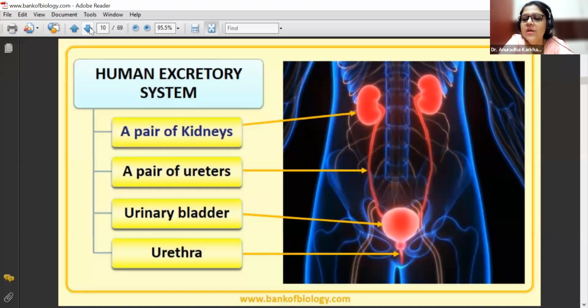Okay, ureters from behind to front of the bladder. Yes, correct. It's a 3D view of the image. This is called sonic imaging. So this gives this type of image. Okay, got it?